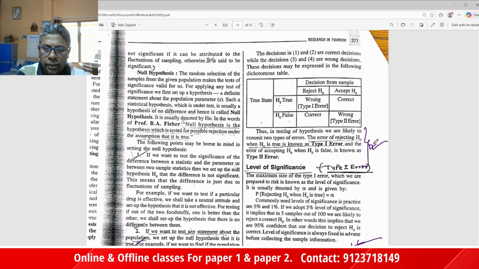In testing a hypothesis, we are likely to commit two types of error. The error of rejecting the null hypothesis when it is true is called the type 1 error. The error of accepting H0 when it is false is called the type 2 error. So we reject H0 when it is true, that is type 1 error; we accept H0 when it is false, that is type 2 error.